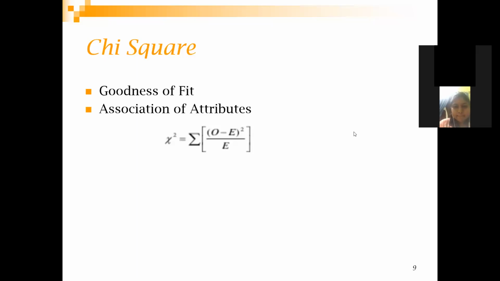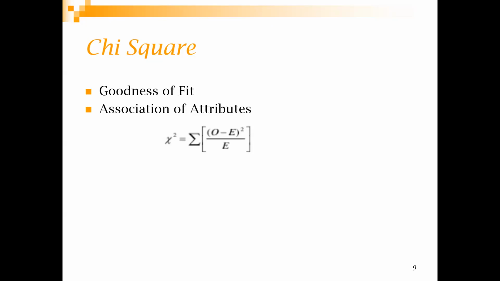So chi-square can be used for two purposes. One is called goodness of fit, and another is called association of attributes. So these are a couple of cases where chi-square is applicable, and then there is something called ANOVA, where also there are some similarities, or some kind of groups that are available. So let's first look at chi-square.